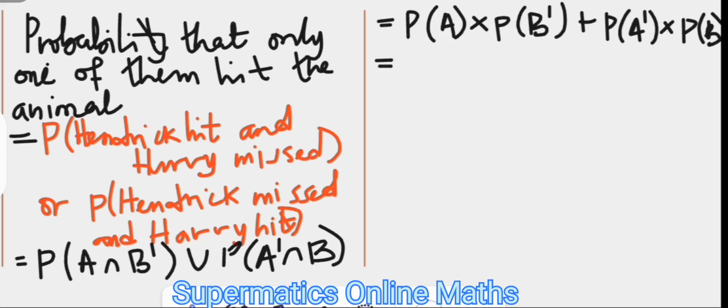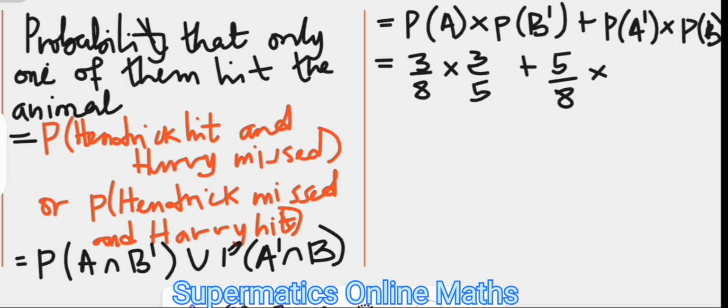And this is going to be 3 over 8 for the success rate of Hendrik times 3 over 5 for the failure rate of Ari, added to 5 over 8, the failure rate of Hendrik, times 2 over 5, the success rate of Ari.